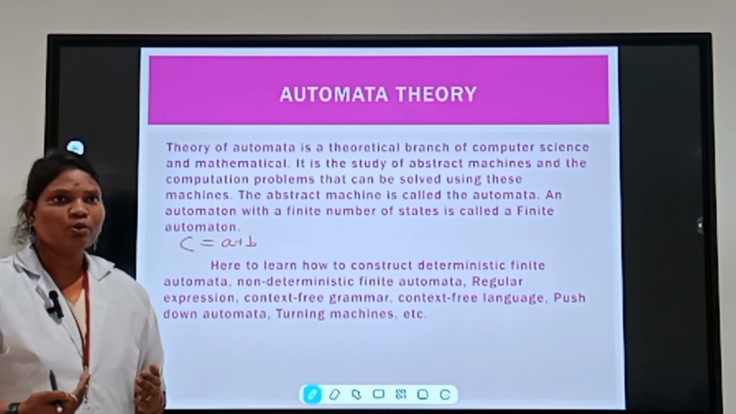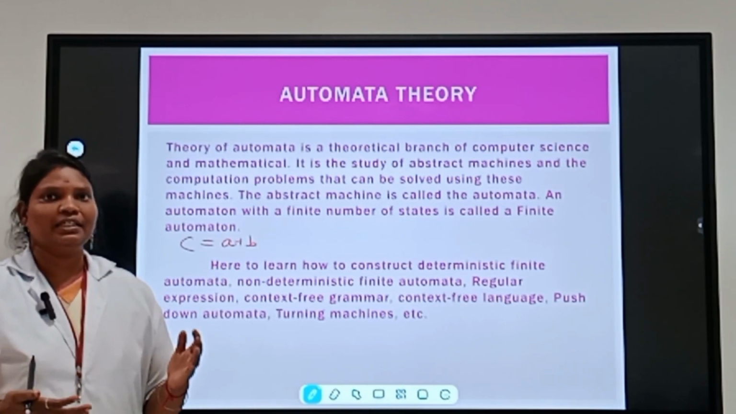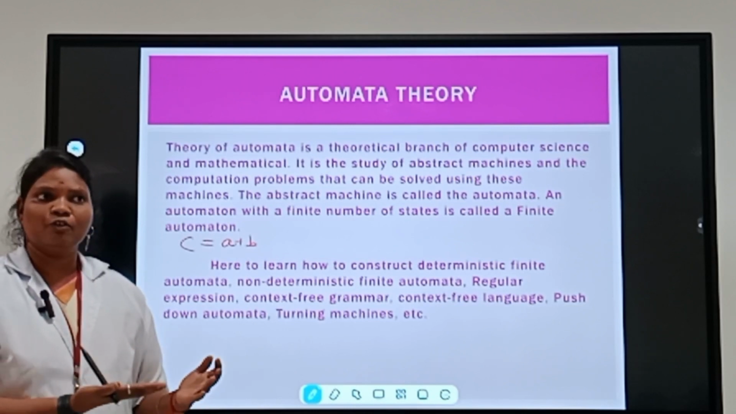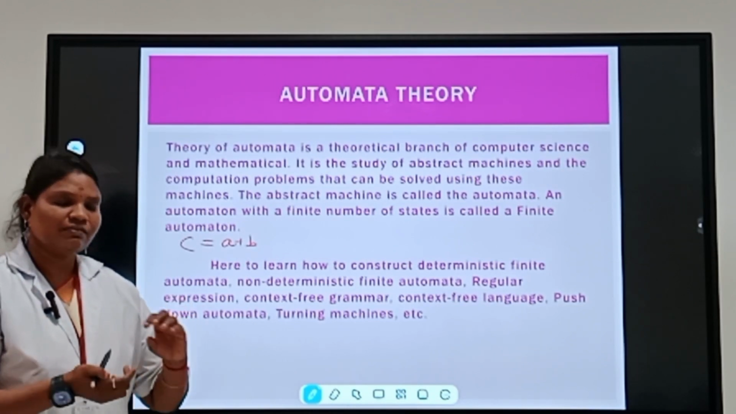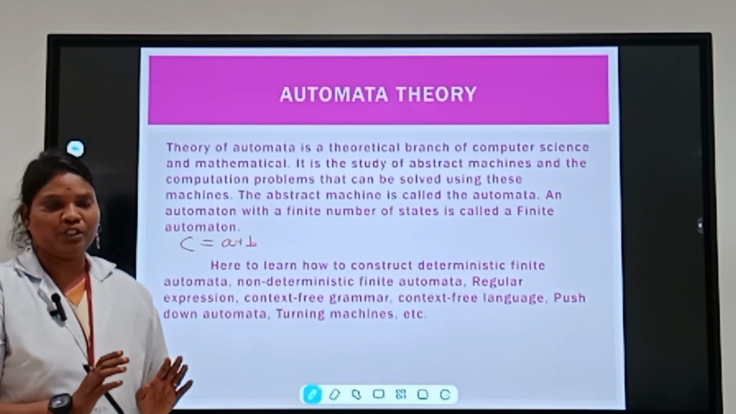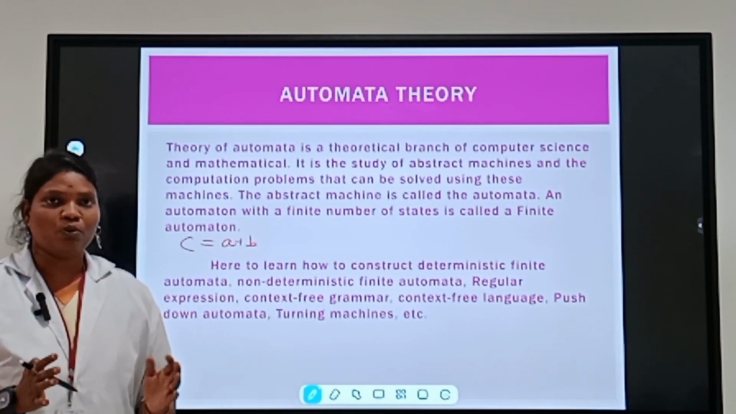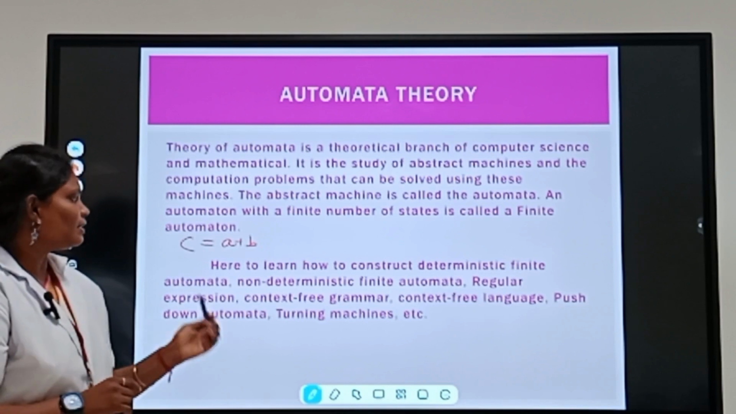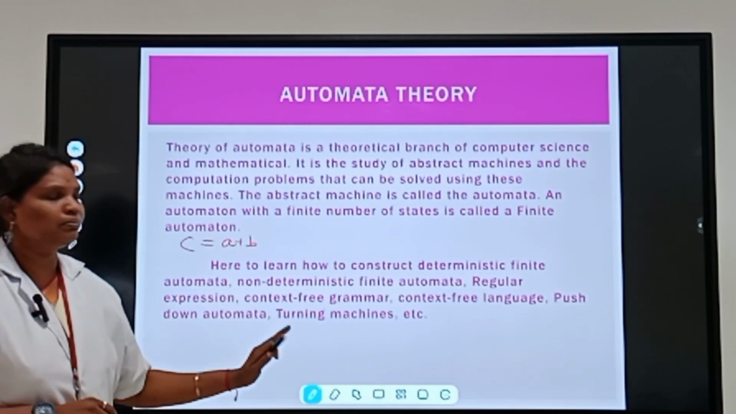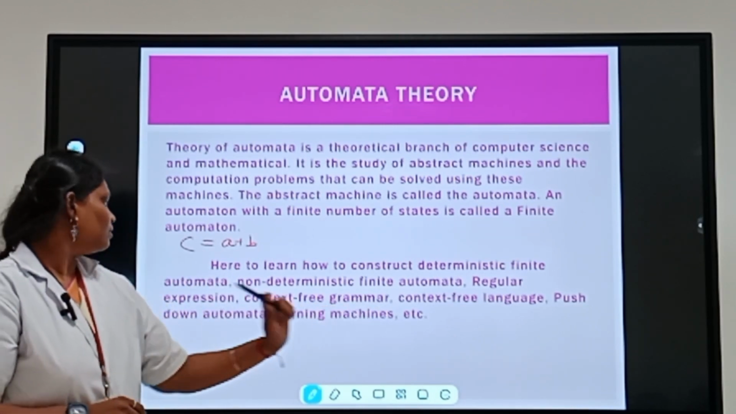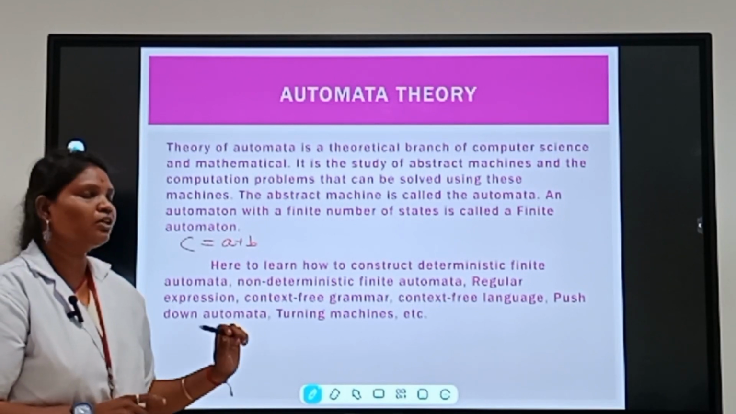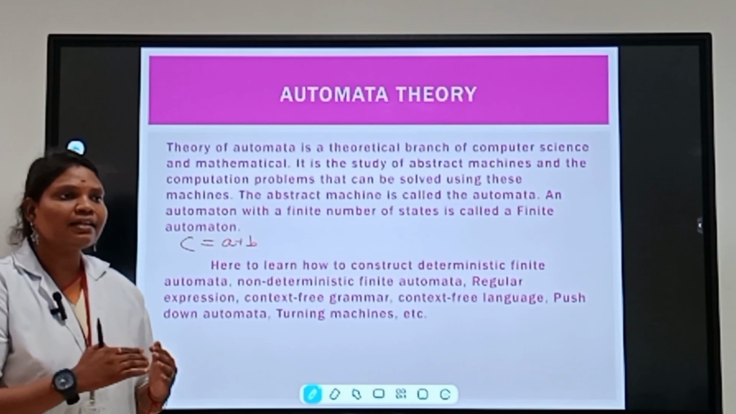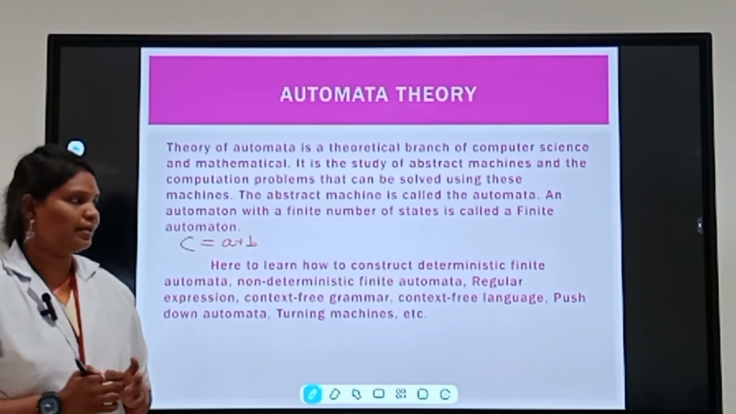But in unsolvable problems, which involve larger data or larger formulas, we absolutely go with the theory of computation, because mathematical and computational problems are concerned in the theory of computation. The main topics are finite automata, regular expression, context-free grammar, context-free language, pushdown automata and Turing machines, from the lower level to the higher level.